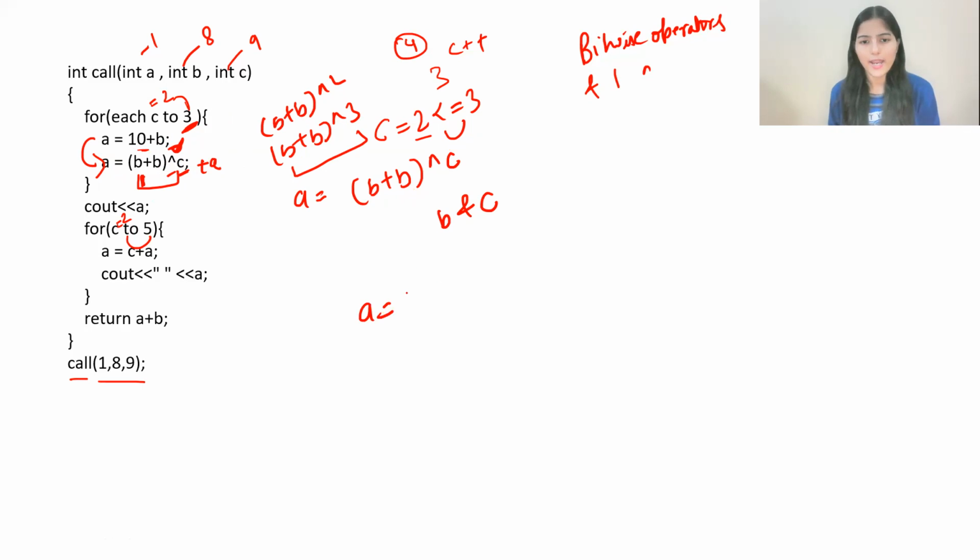That's what I mean. So what I will do here is simply calculate A equal to B plus B XOR with 3. So B value is what? 8. 8 plus 8 is 16. 16 XOR with 3. Before proceeding further, let me tell you about the XOR operator.